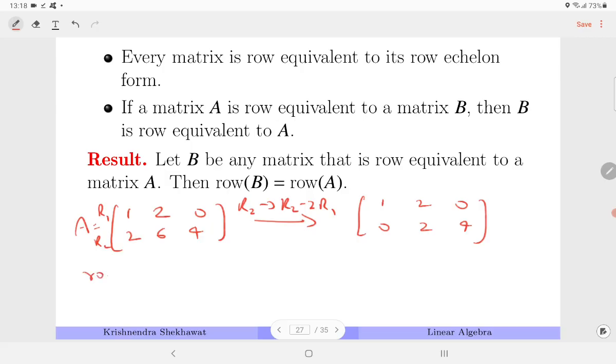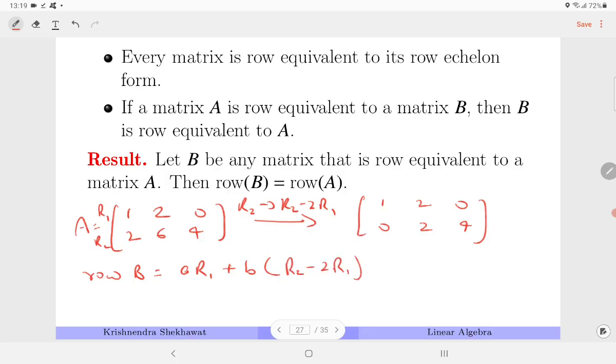So if I write row B, row B means the linear combination of these two rows. The first row remains as it is, R1, so a times R1 plus b times, in B what you have done, you have transformed R2 into R2 minus 2R1.